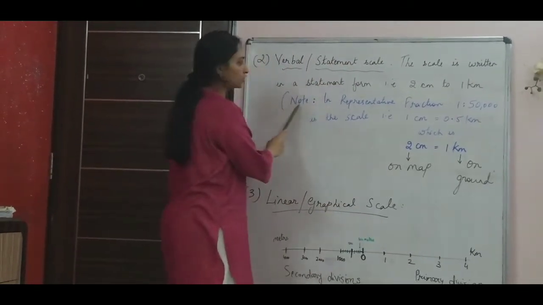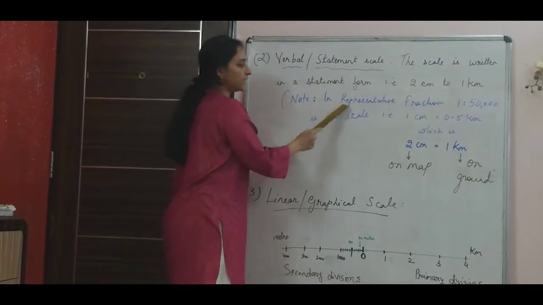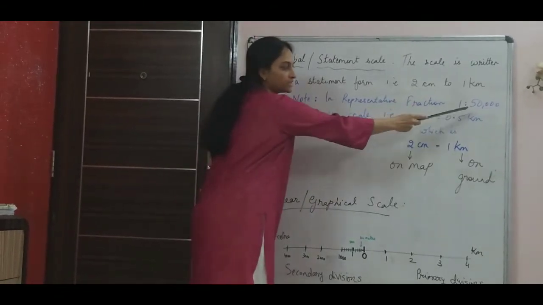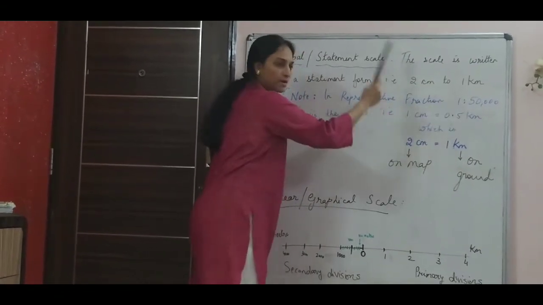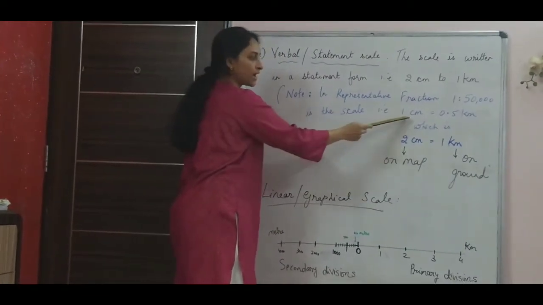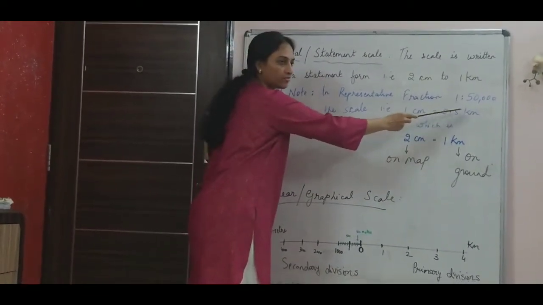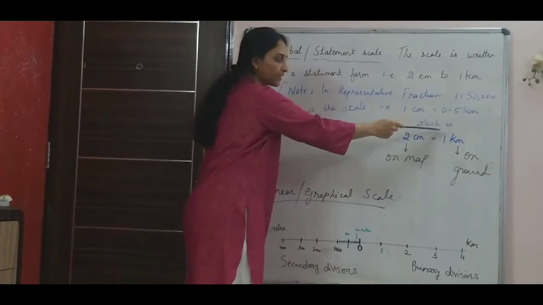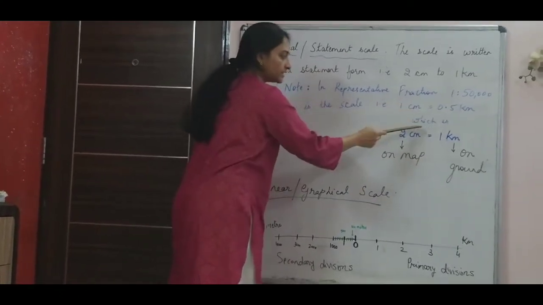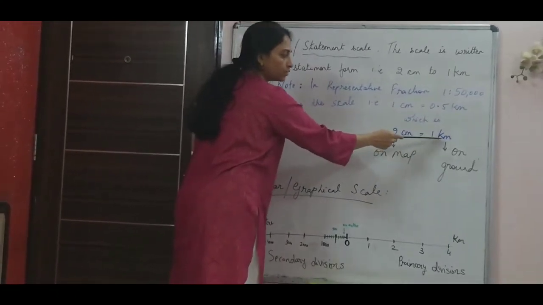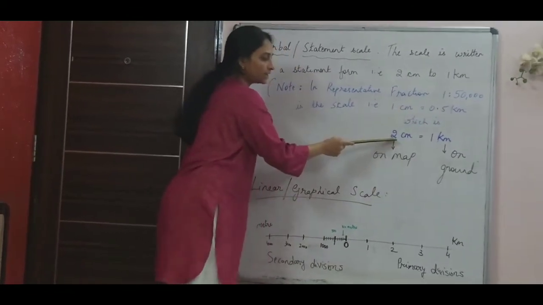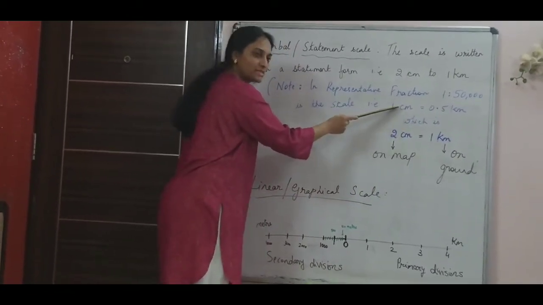Now here, note I even mentioned here, in representative fraction, what was the scale? 1 is to 50,000, and what did we arrive at? That 1 centimeter is equal to 0.5 kilometer, or half a kilometer. I am taking it in kilometer here, which is 2 centimeter is equal to 1 kilometer. Now how did I get 2 centimeter? I just doubled it.